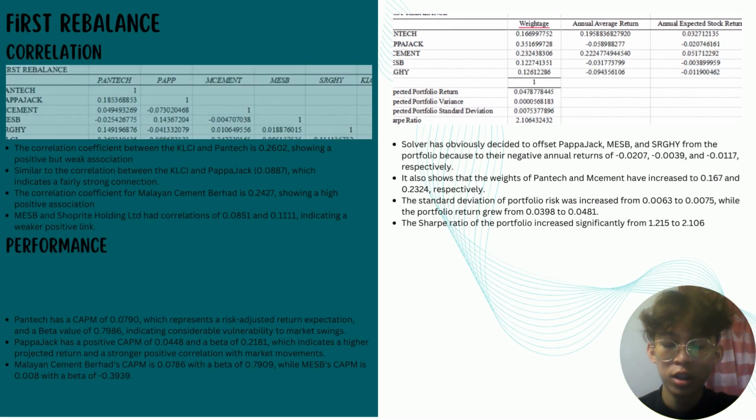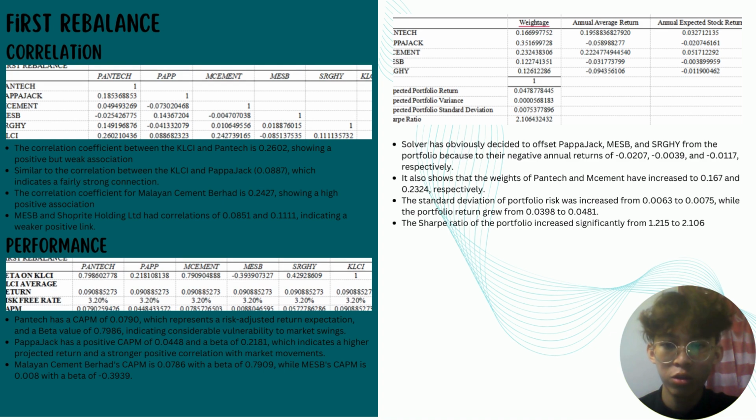So for the first rebalancing, which we did on 4th May 2024. As for the correlation part, you can see here the correlation coefficient between the KLCI and the Pantech is 0.2802, showing a positive but weak association, similar to the correlation between the KLCI and Papajack, which is 0.0887, which indicates a fairly strong connection. The correlation coefficient for Malayan Cement Berhad also shows a high positive association, which is 0.2427. And lastly, MSB and Shorite Holding had correlations of 0.0851 and 0.1111, indicating a weaker positive link.